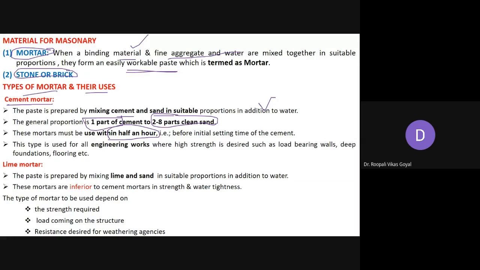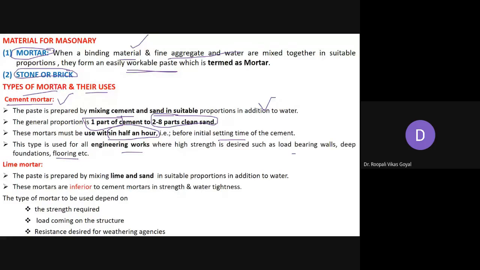So when you are preparing these mortars, as the cement will start setting, that is, the initial set would start. So before the initial setting time you have to use that mortar, otherwise it will set and you cannot give it a particular shape, and that mortar will be useless. This type is used for all engineering works. Normally cement mortar is widely used in all engineering works where high strength is desired, such as load bearing wall construction, deep foundation, flooring, and wall construction.